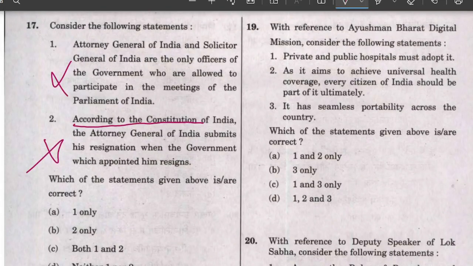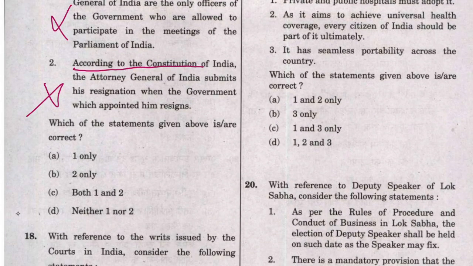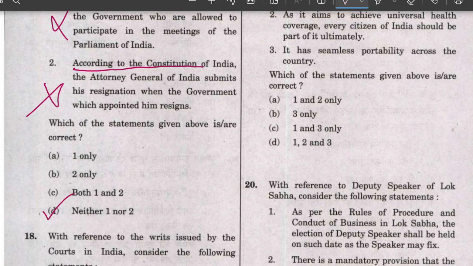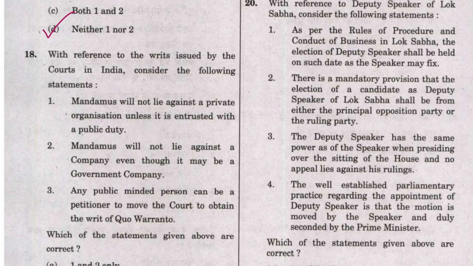Now we come to the result, option D, neither 1 nor 2. Now let's try to solve this question, considering that you can't even recall what mandamus means. Though it means that we command, leave that thing.